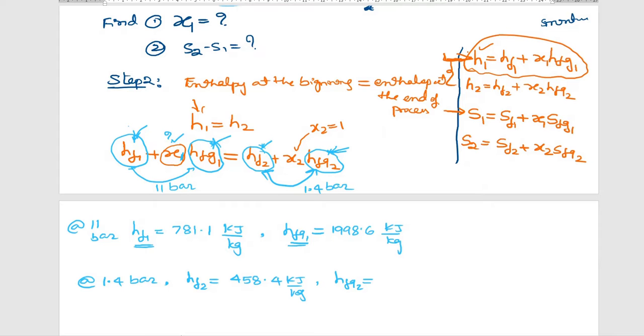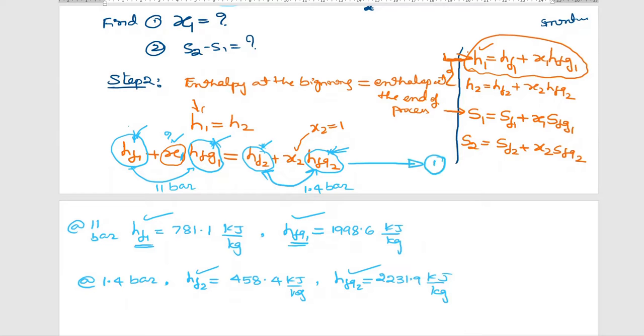Please see the table whether it is right. hfg2 is 2231.9 kilojoule per kg. So all these four values now you substitute in the above equation, equation number